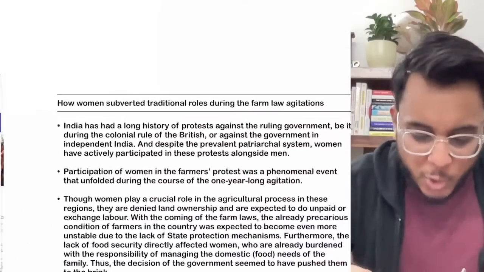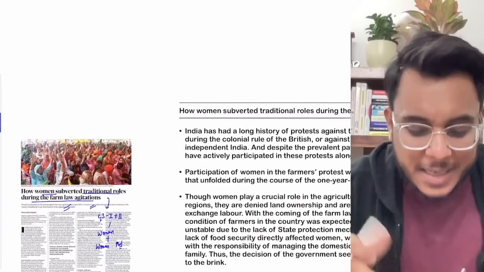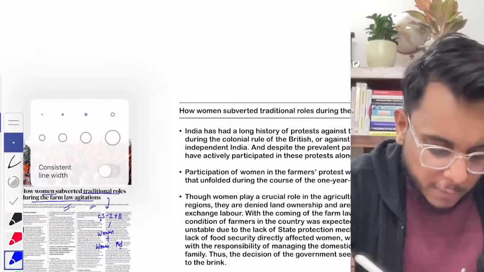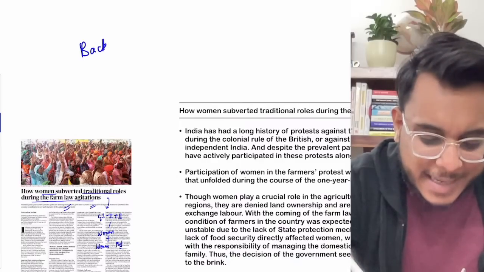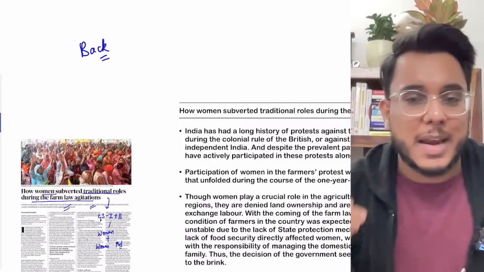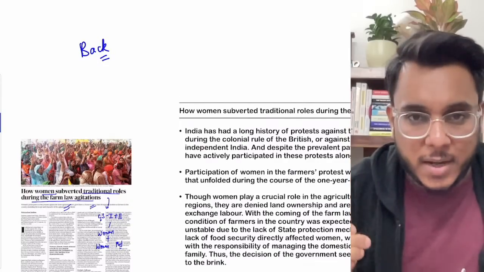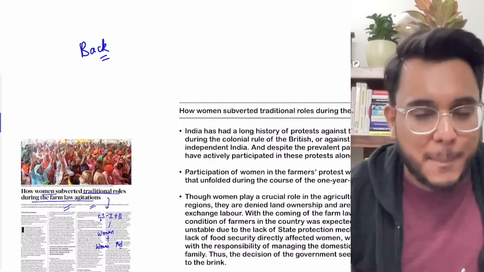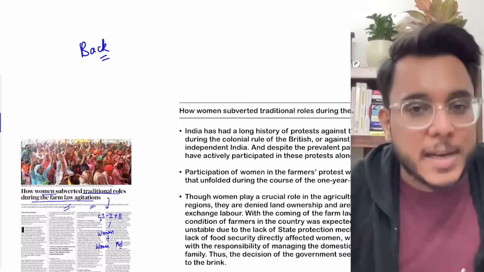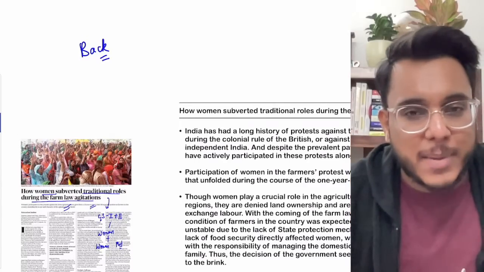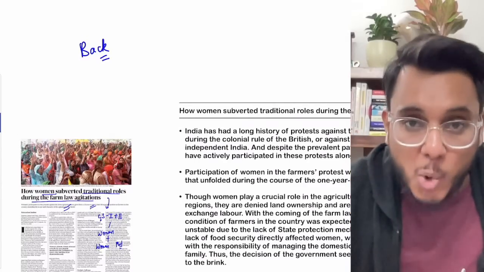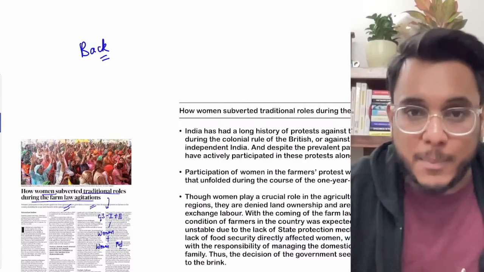Before going into this article, let's take a little bit of background. Guys, understand this: Indian women have always been front runners in many of the movements that have happened in the past, be it the freedom struggle, or the environmental conservation movement such as the Chipko Andolan, where women played a very important role.